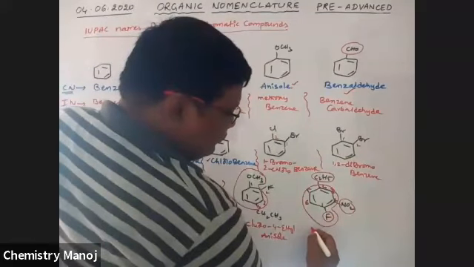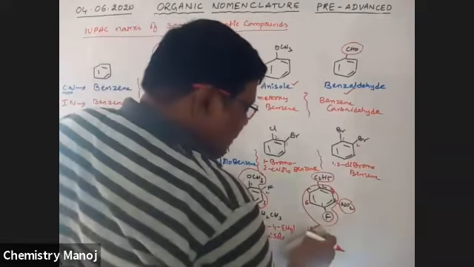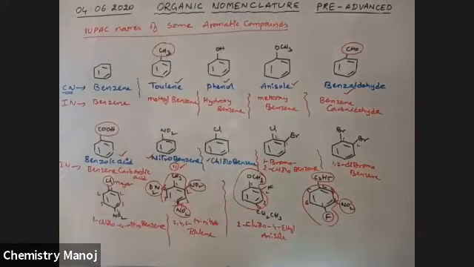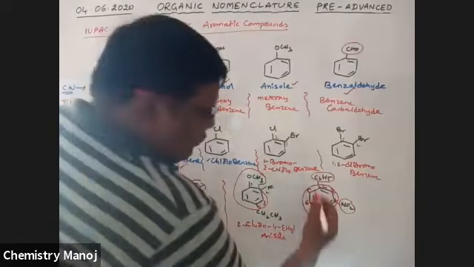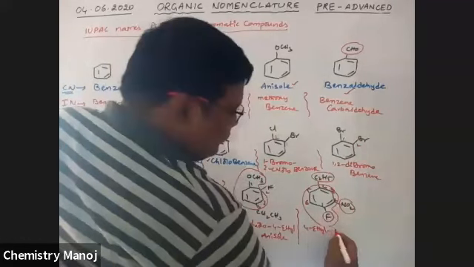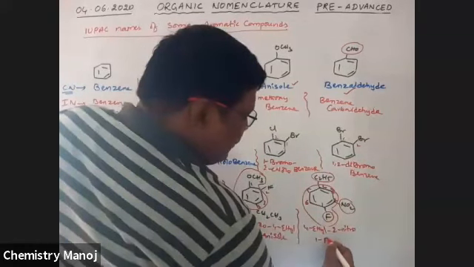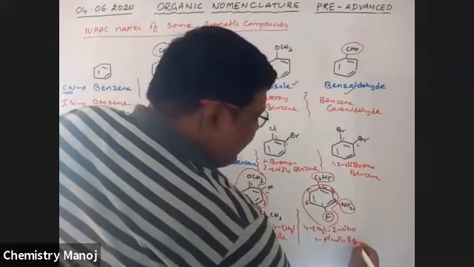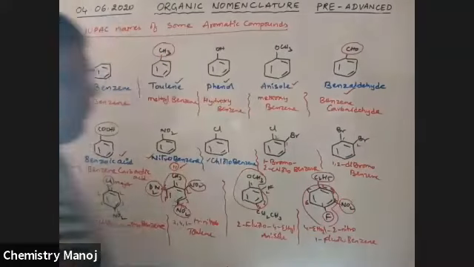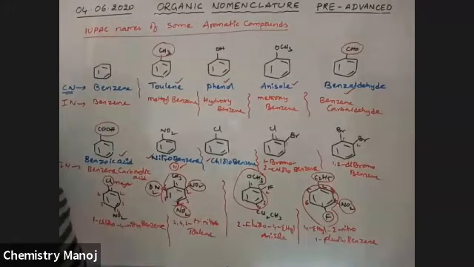Therefore, it is 1-fluoro. Sorry, writing it like this, following the alphabet rule: 4-ethyl, 2-nitro, 1-fluorobenzene. Either 4-ethyl-1-fluoro-2-nitrobenzene, whatever it may be, all these are correct.